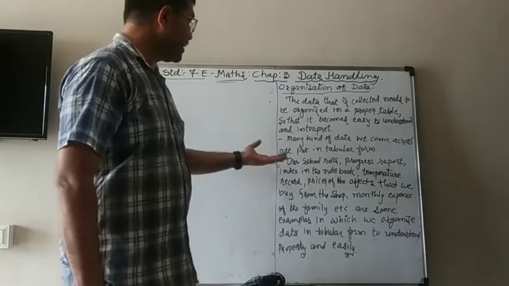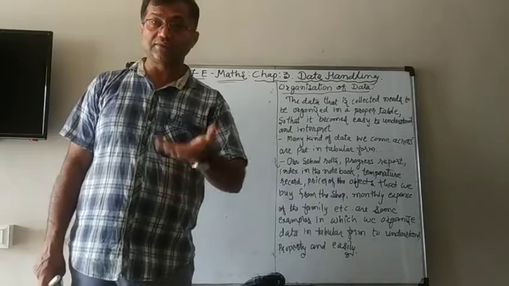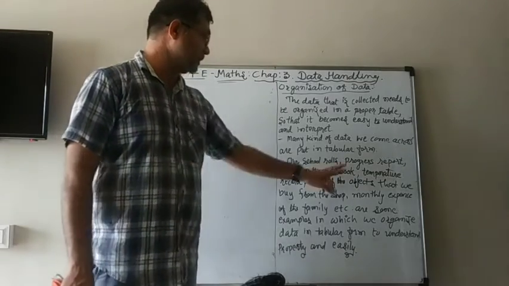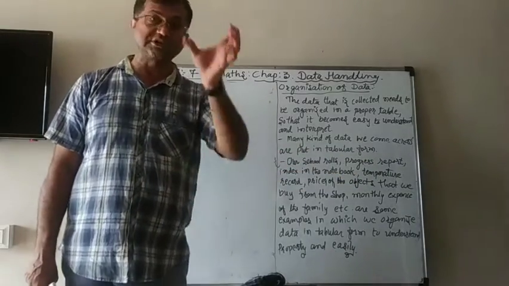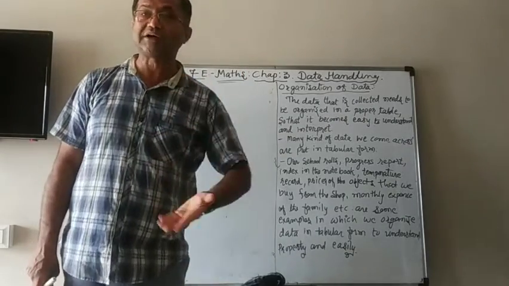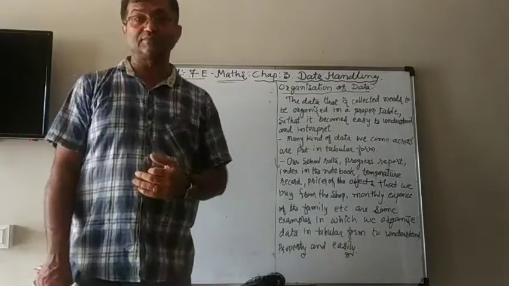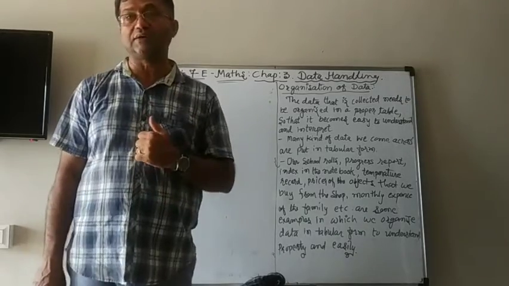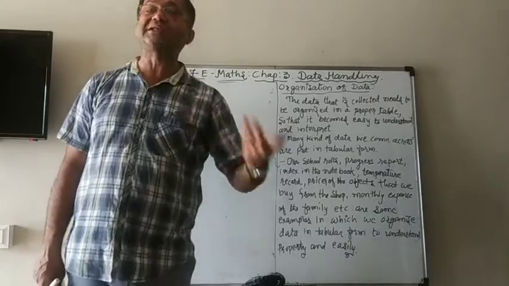This type of data we come across in many ways in our daily life. For example, school rolls and attendance, which have to be recorded every day, and marks. Then the progress report is also in table form: in each subject, how many marks you got, the total marks, the highest mark in the class, and your grade, A1, A2, B1, B2, etc. If it is not written properly, you will not understand it.